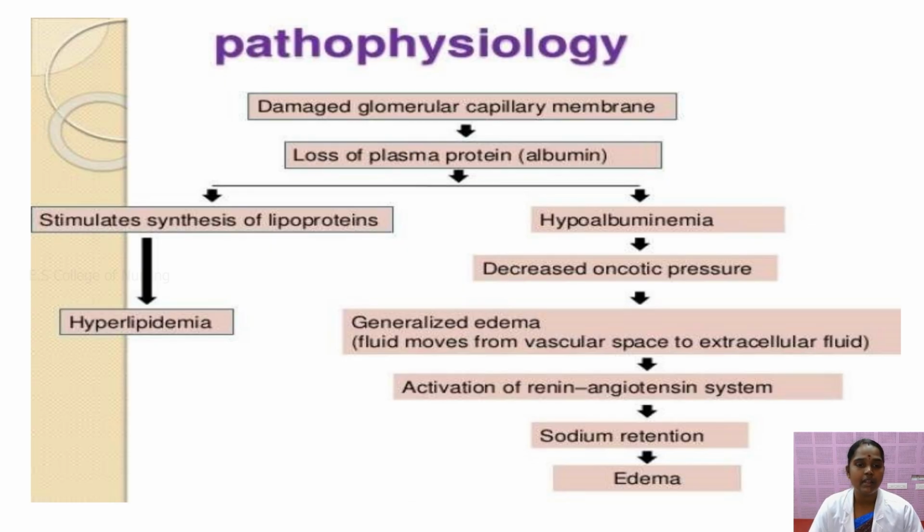Afterwards, there is increased synthesis of lipoprotein and hypoalbuminemia. The increased synthesis of lipoprotein causes hyperlipidemia. The hypoalbuminemia causes decreased oncotic pressure and generalized edema. Generalized edema means accumulation of fluid in the interstitial space or extracellular fluids, so periorbital edema or pitting edema may develop all over the body. The renin-angiotensin system is activated, leading to sodium retention, and edema is produced by this nephrotic syndrome.